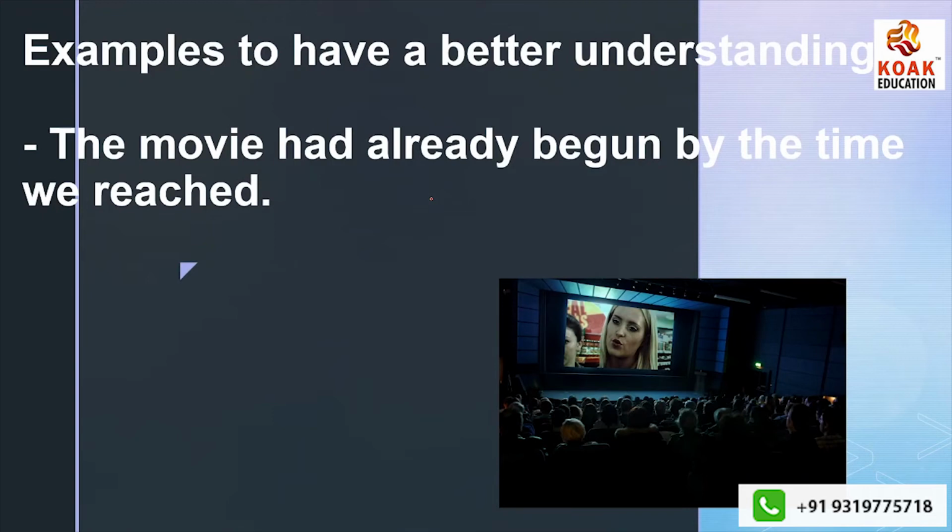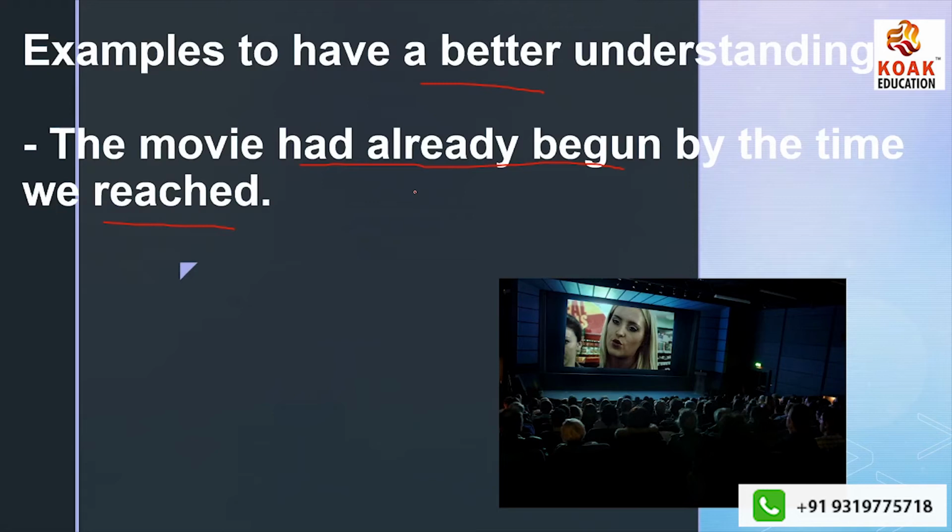Moving ahead, we have examples to have better understanding. Why have I taken these extra examples? Because I want you to understand past perfect tense in a clear way. The movie had already begun by the time we reached. What are we talking about? We have just spoken about two actions of past. One took place in past of past, and past of past makes use of past perfect tense, as we just saw.